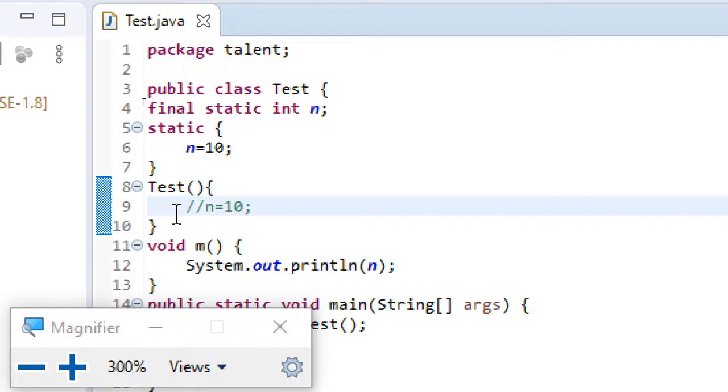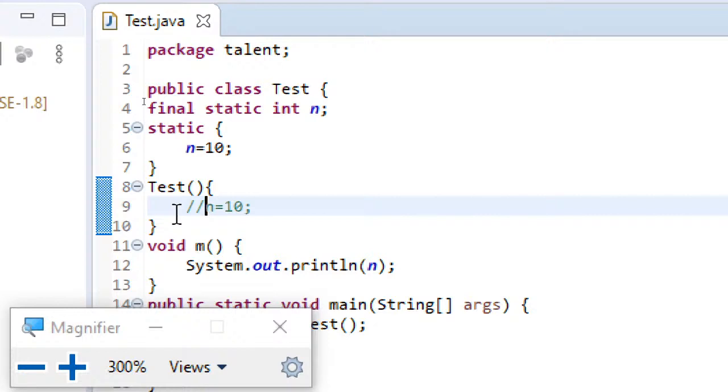I hope everyone got these 2 points. So final variables cannot be modified. Next, final variables can only be initialized within the constructor. And the third point which I just made here is static final variables. Static final variables can only be initialized in the static block, not even in the constructor. So these are the points you need to remember with regard to final variables.